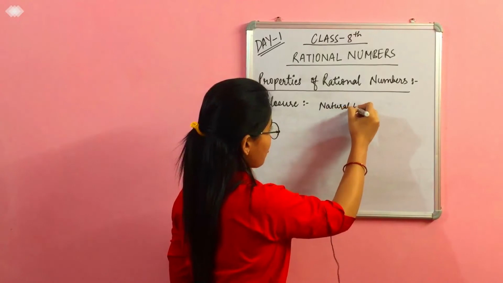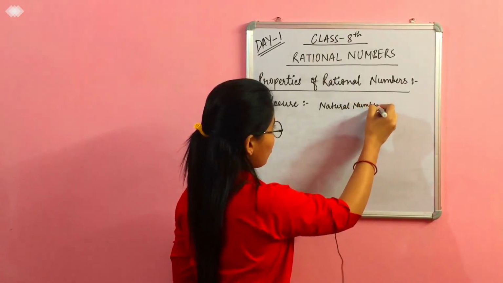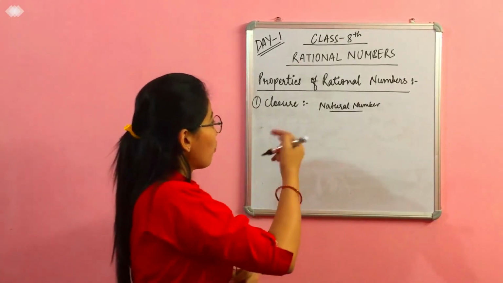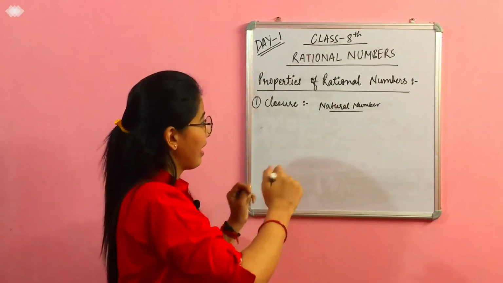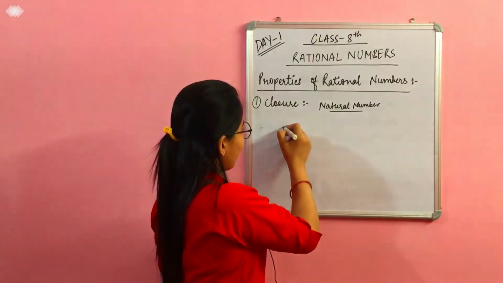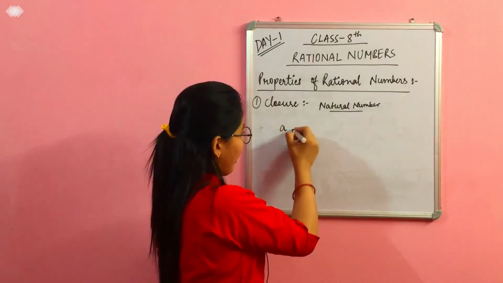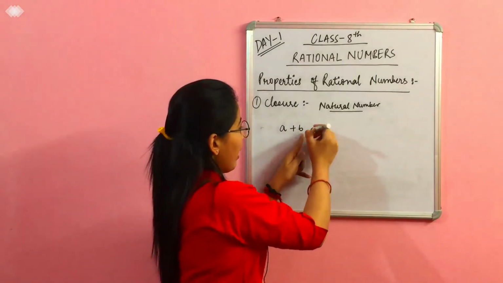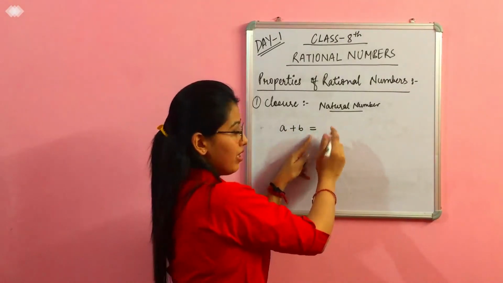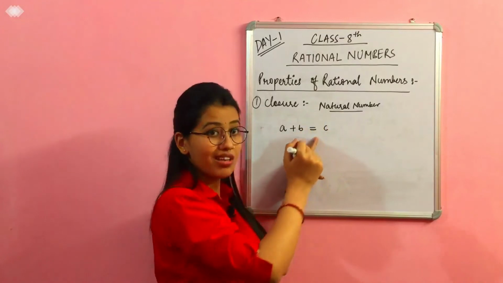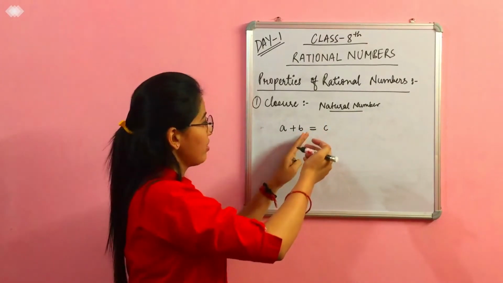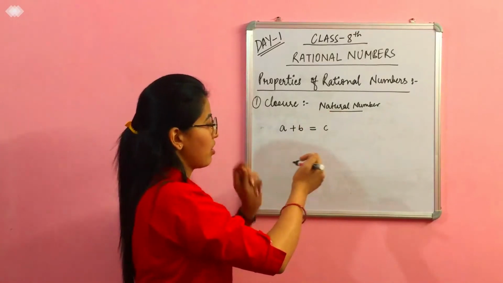I am checking the closure property. What closure property says is, if I add a natural number A with another natural number B, it will give me a natural number C. Let us check whether this is true in the case of natural numbers or not.